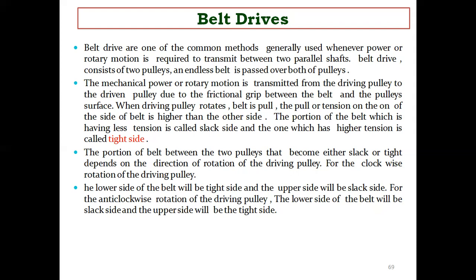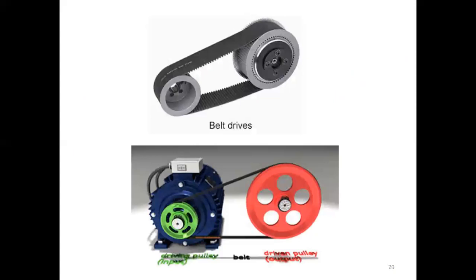When the driving pulley rotates, the belt is pulled and the pull or tension on one side of the belt is higher than on the other side. The portion of the belt having less tension is called the slack side, and the one which has higher tension is called the tight side. Which portion of the belt between the two pulleys becomes slack or tight depends on the direction of rotation of the driving pulley. For clockwise rotation of the driving pulley, the lower side of the belt will be the tight side and the upper will be the slack side. For anti-clockwise rotation, the lower will be the slack side and the upper will be the tight side. These are the common belt drives we will be using.